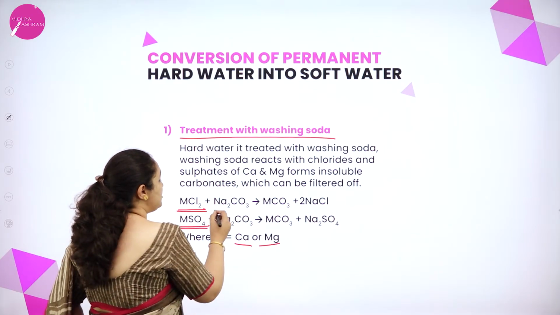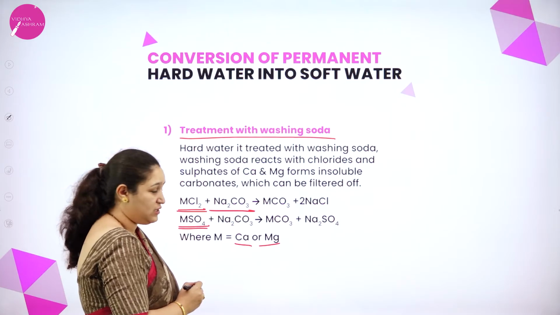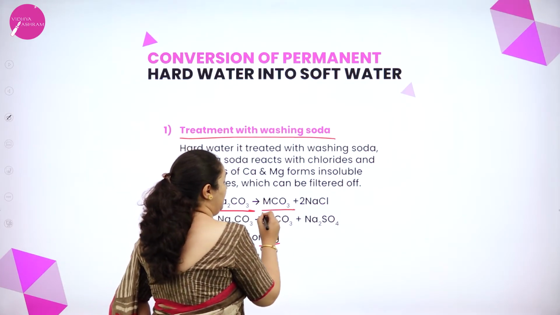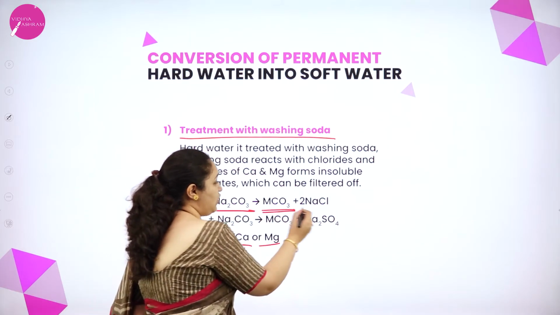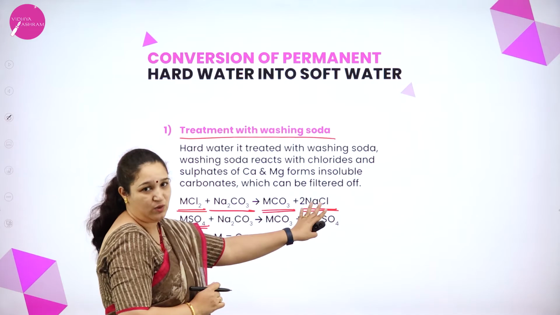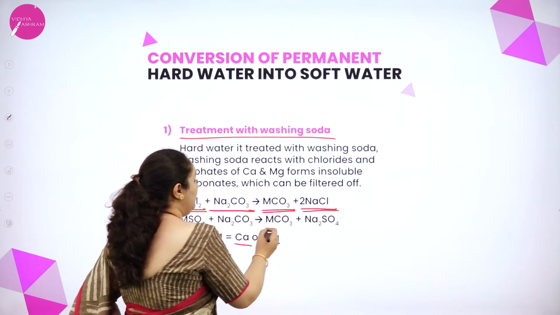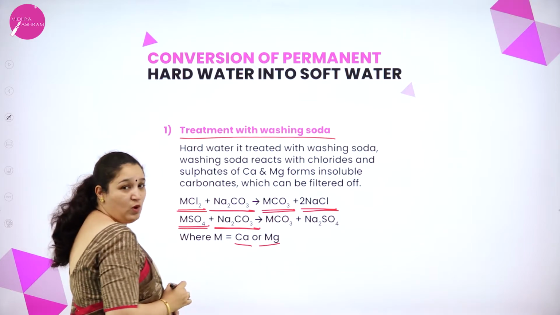So when chlorides are treated with washing soda, that is sodium carbonate, you will get a carbonate salt, which is insoluble, and sodium chloride which is a soluble salt, and this is not leading to hard water. And you will form metal sulfate with washing soda.